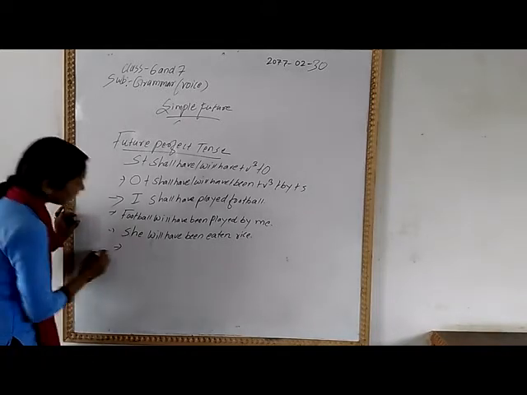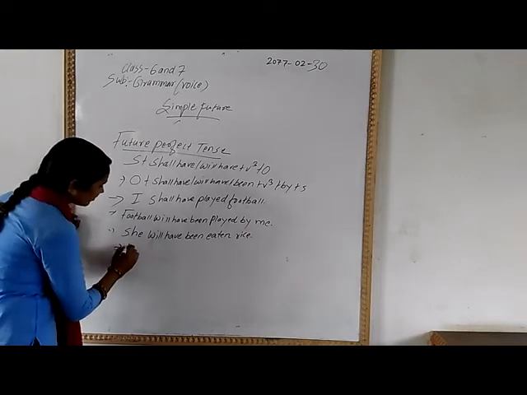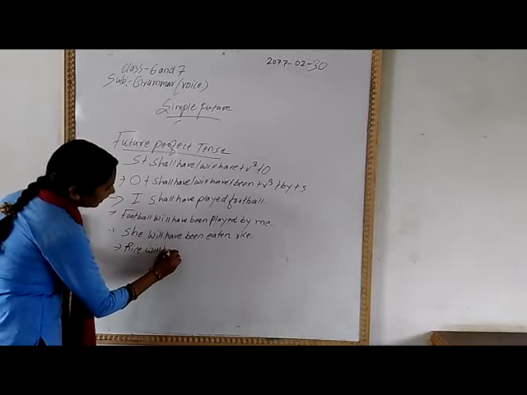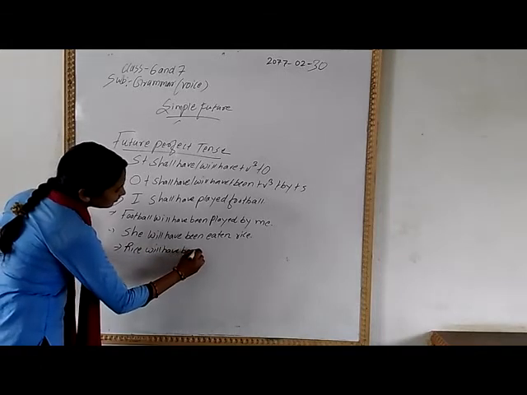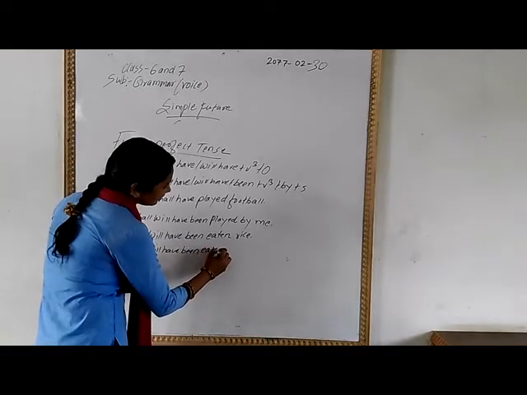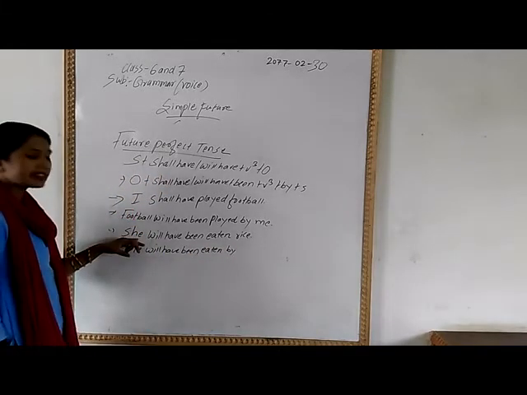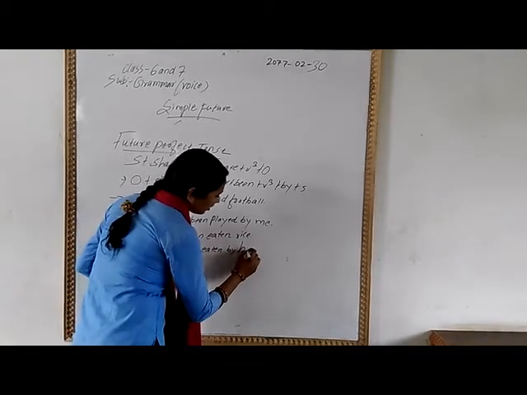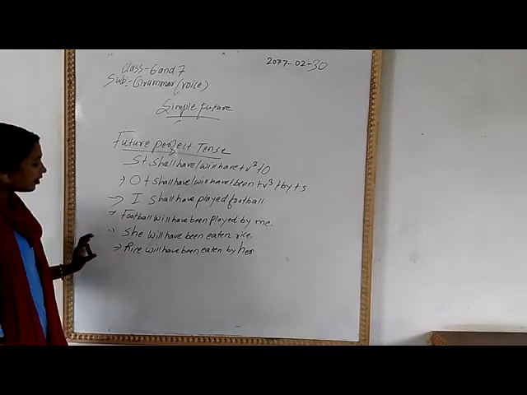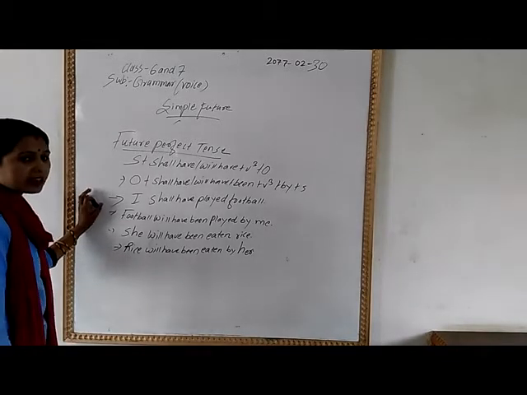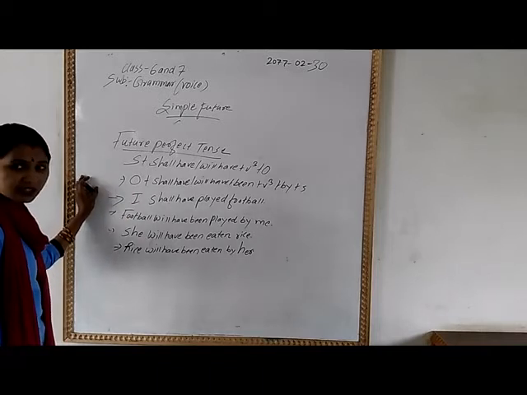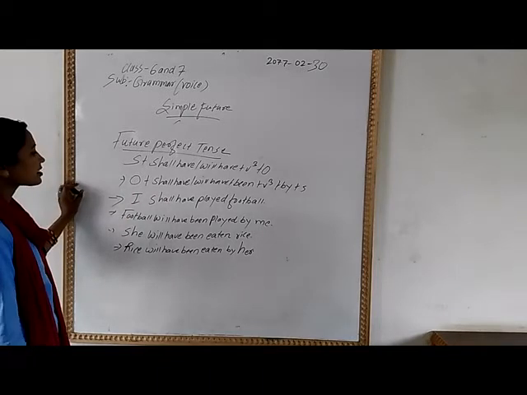So now, how can you change this one? Rice will have been eaten by her. I hope you are understanding this structure, and what I am saying.